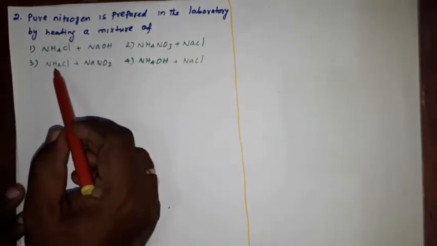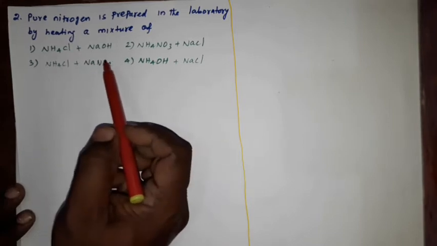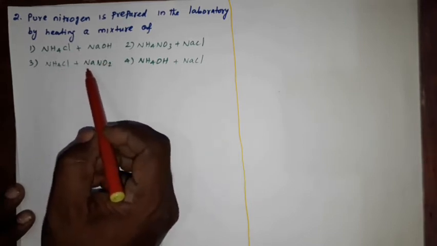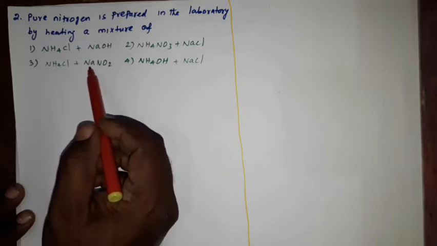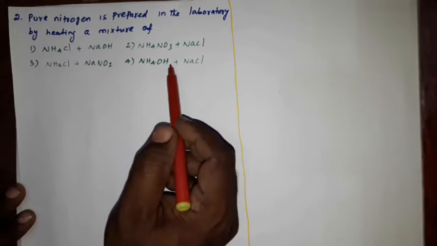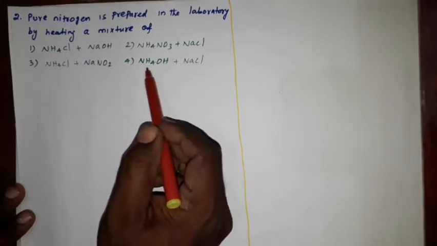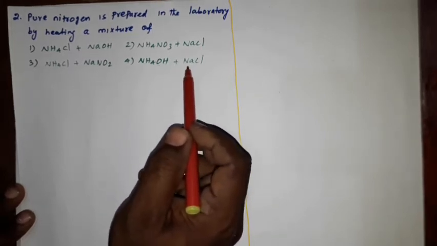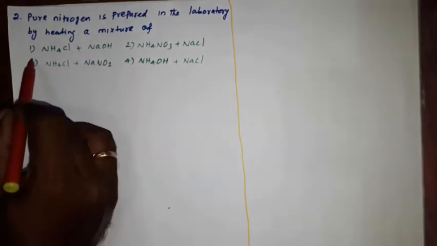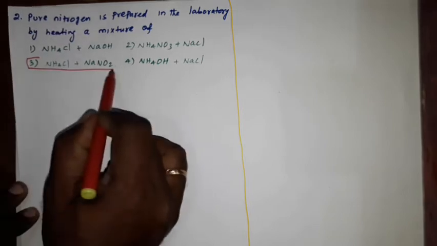Option 3, ammonium chloride and sodium nitrite, that is NH4Cl plus NaNO2. Then option 4, ammonium hydroxide and sodium chloride, NH4OH plus NaCl. So out of these 4 options, option 3 is the right answer.